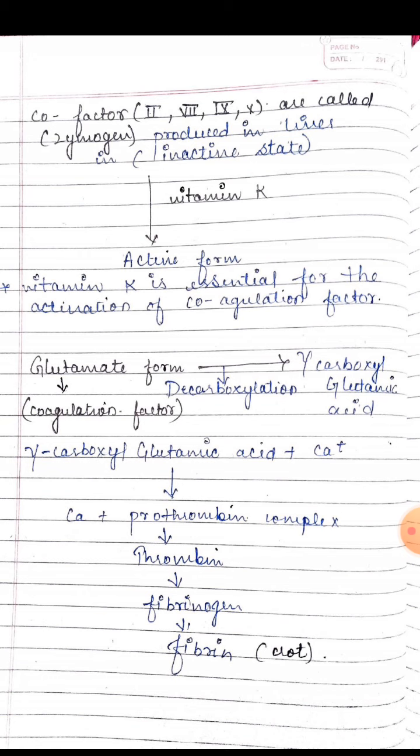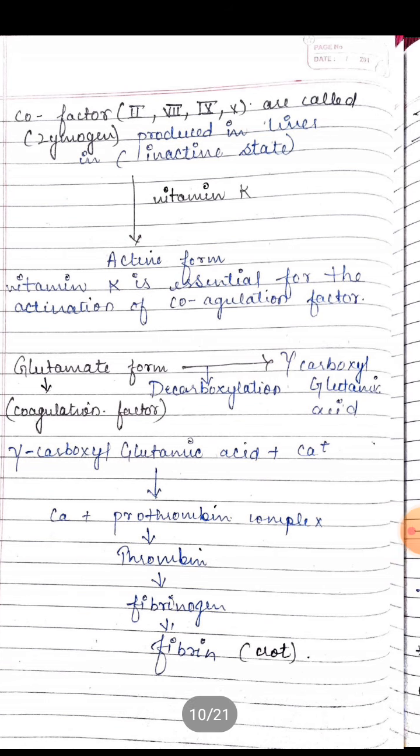Another factor is the glutamate form, which undergoes a carboxylation reaction. It releases gamma-carboxyglutamic acid. This is a coagulation factor. Gamma-carboxyglutamic acid and calcium ions, when reacting in the body, form the prothrombin complex. It makes the complex and releases thrombin. After releasing thrombin, fibrinogen is converted to fibrin, which is the clot on the wound. This is the mechanism of the clotting factors.